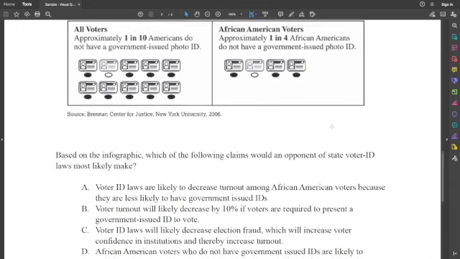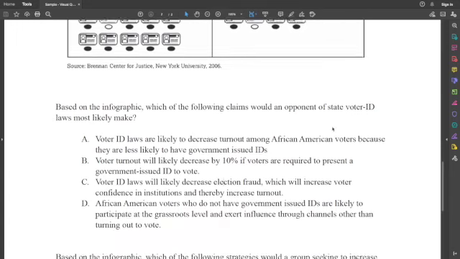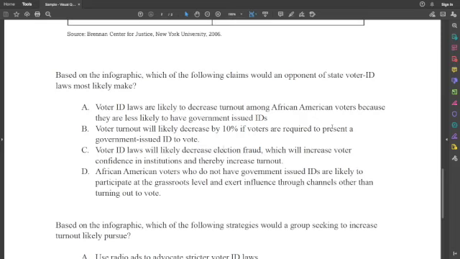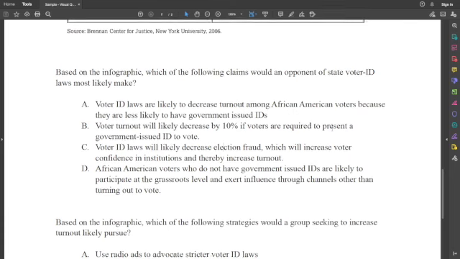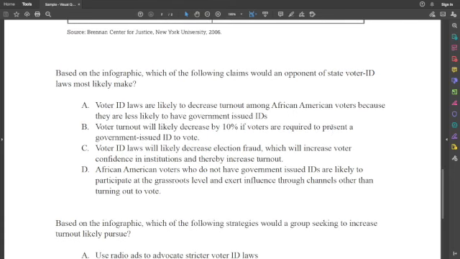All right. What do you think is the right answer, Kaylee? Okay, that's fine. And for all you listeners at home, the suspense is building. Kaylee says hi. If only I had a camera that could point at Kaylee's face right now. A is the right answer we're looking for. Voter ID laws are likely to decrease turnout among African American voters because they're less likely to have them.